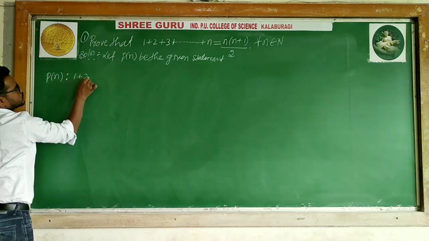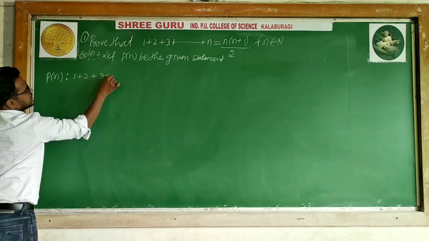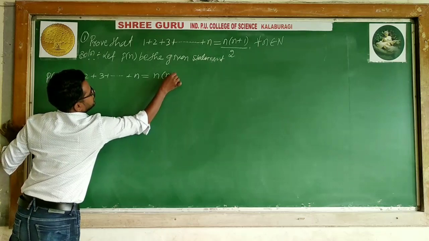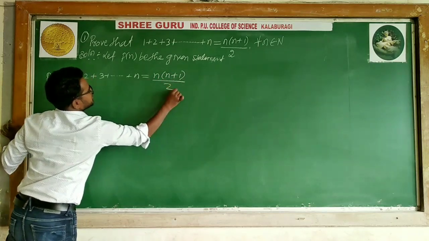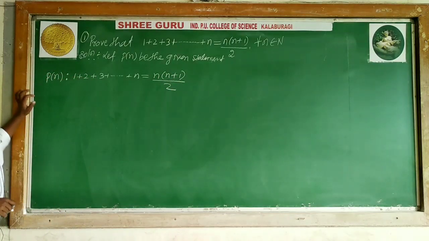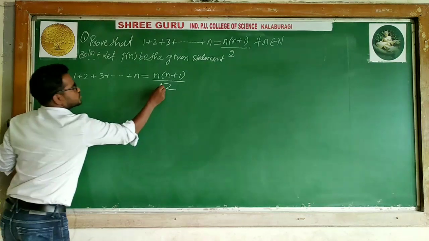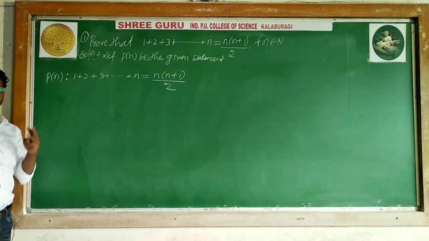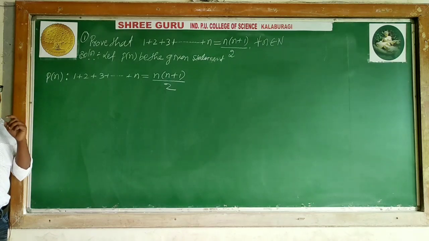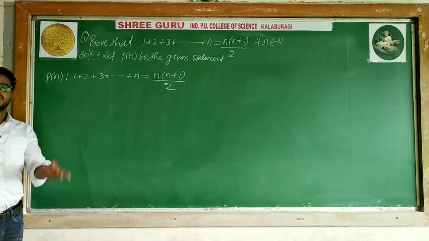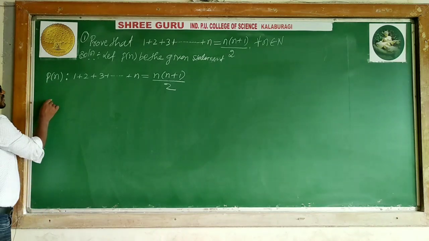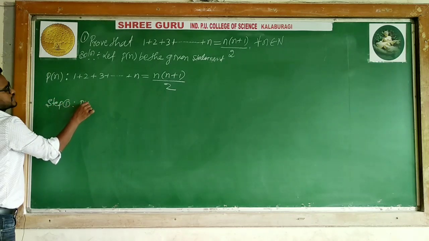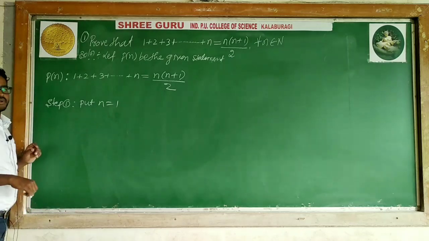1 plus 2 plus 3 plus so on plus n is equal to n into n plus 1 divided by 2. Listen to me. n into n plus 1 divided by 2. Using this statement, we will prove. I said using 3 steps: n is equal to 1, n is equal to k, n is equal to k plus 1. I will prove. Step 1. What is step 1? Put n is equal to 1. Means n is equal to 1 is nothing but this.